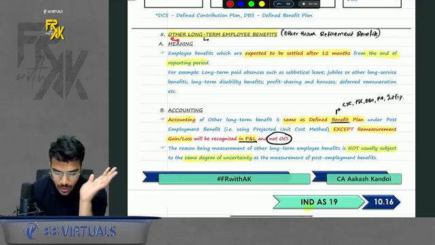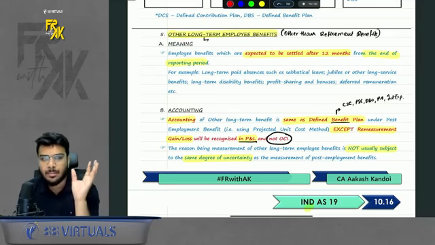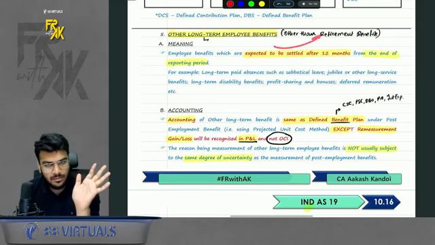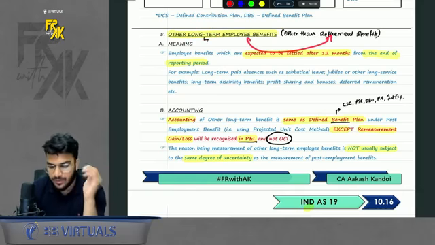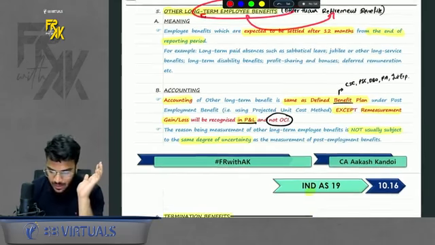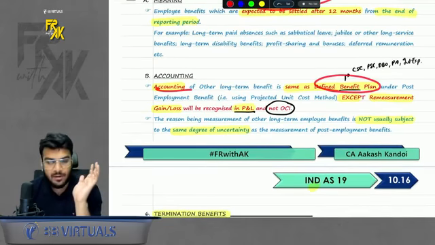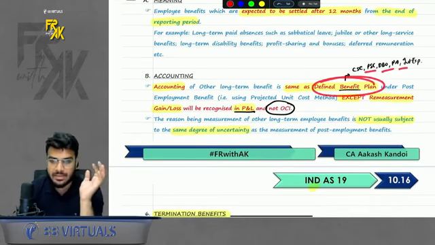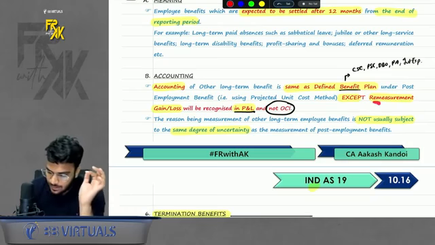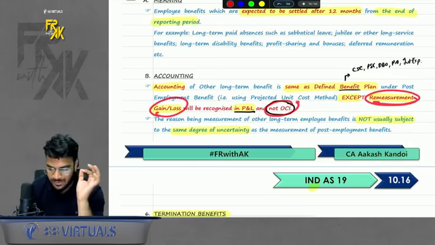Let's discuss this also. Other long-term benefits means any other long-term benefit apart from retirement benefits. Long-term means any benefits which are settled after 12 months, but apart from retirement benefits. Now how to account for this? It says the accounting is the same as defined benefit plan. Defined benefit means current service cost, past service cost, DBO, that same accounting is there. Only one difference is there. Here the remeasurement gain/loss will not be transferred to OCI, it will be transferred to PNL. It can be relevant for MCQ, do remember that.